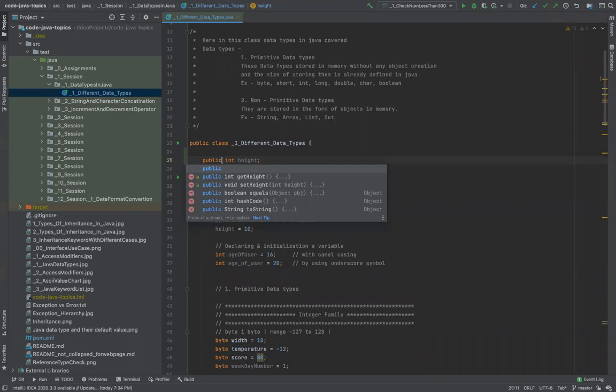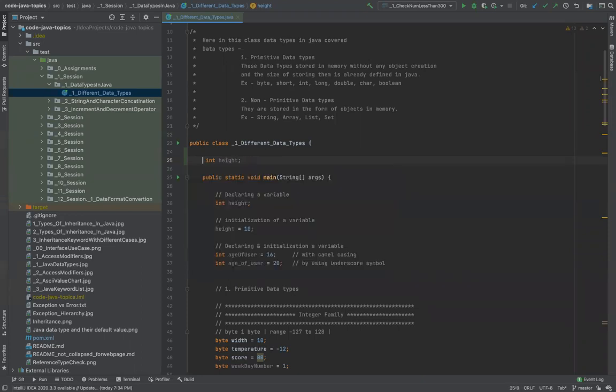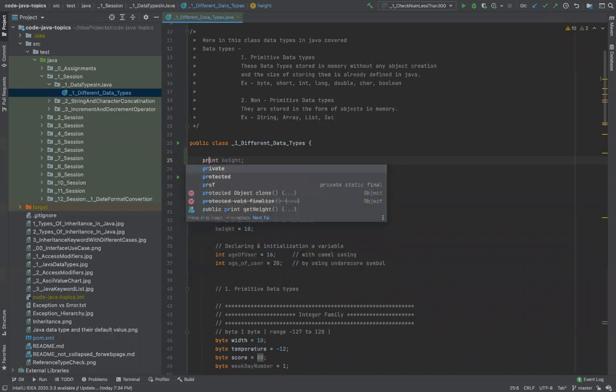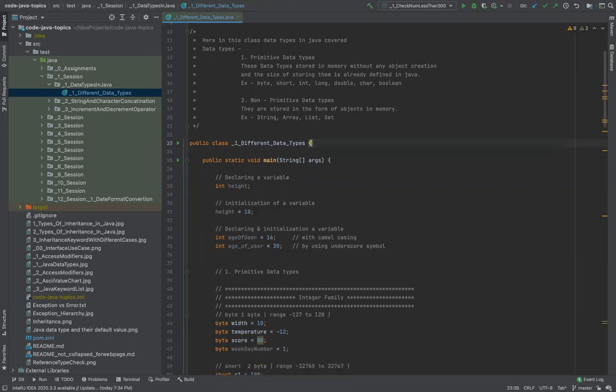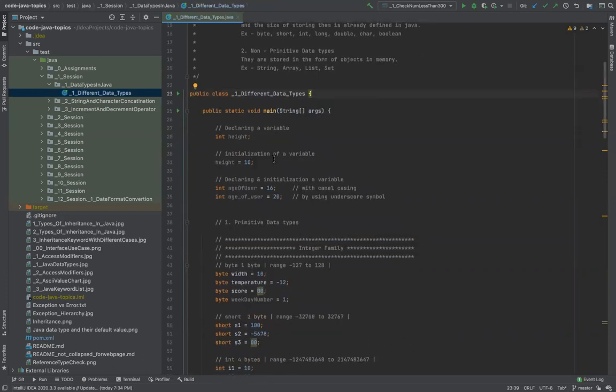There are two more here called default and protected, which we're going to discuss later when we talk about access modifiers. But for now, all you have to remember, and a good design is, that you make it private. Always make every member of the class private unless you really want to expose it. And variables in general should never be exposed. They always should be marked as private, right? That's the rule, or rather thumb rule, we discussed yesterday. Remember?